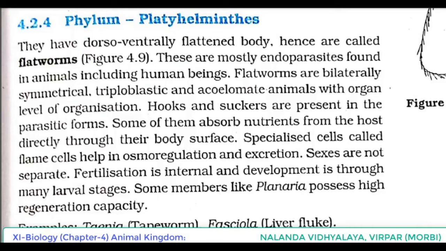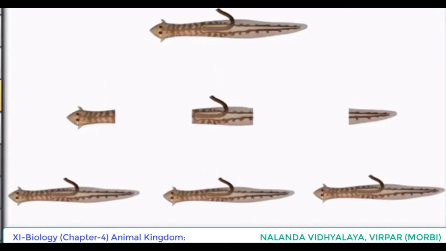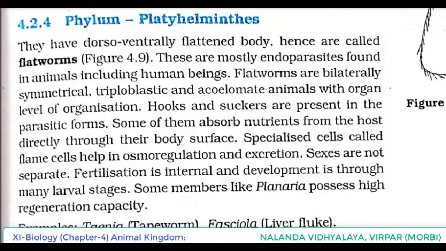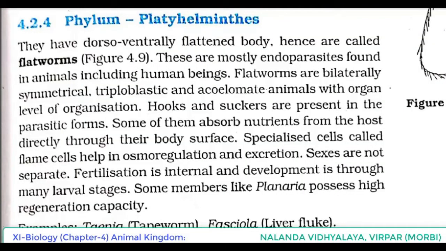Sexual reproduction is also there, and even asexual in the case of Planaria, that is through the regeneration process. What does regeneration capacity mean? If the organism is dividing into many parts, from each part the complete organism is developing. So that is the regeneration capacity. Example: Taenia, tapeworm, Fasciola, liver fluke.